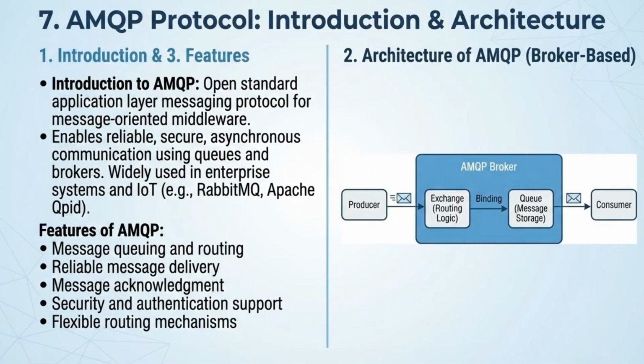AMQP is a heavyweight, queue-based messaging protocol designed for reliable enterprise communication. It uses exchanges and queues to ensure secure and guaranteed message delivery, suitable for back-end IoT platforms.